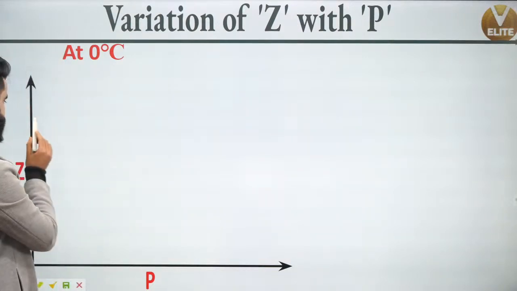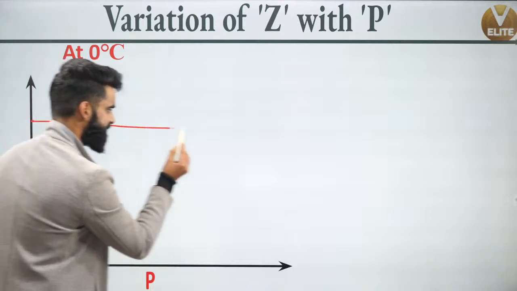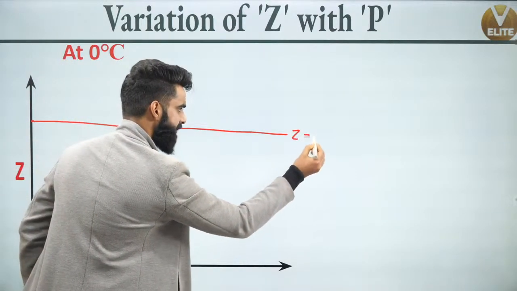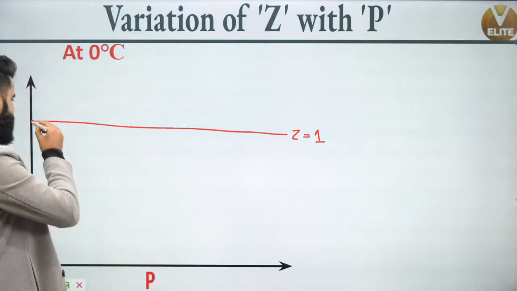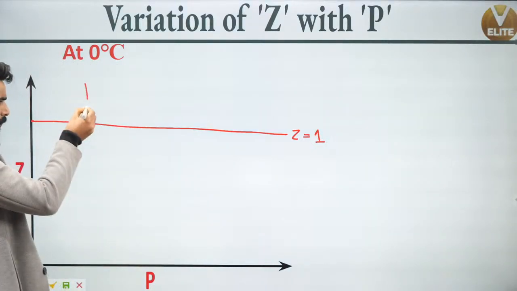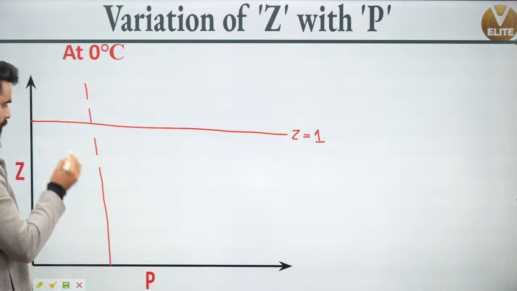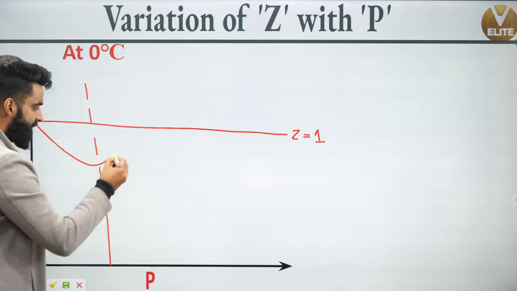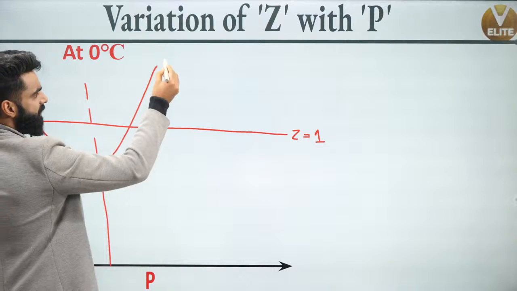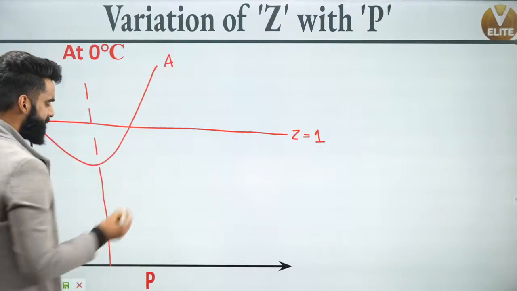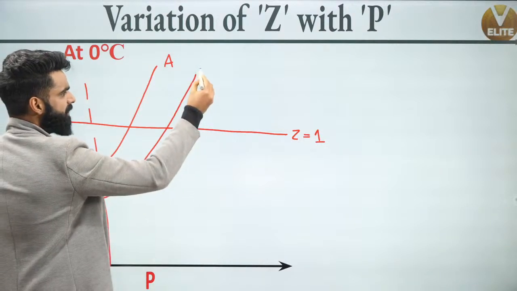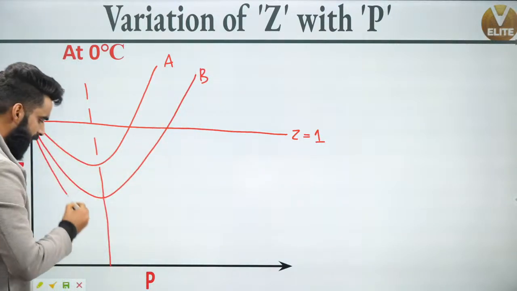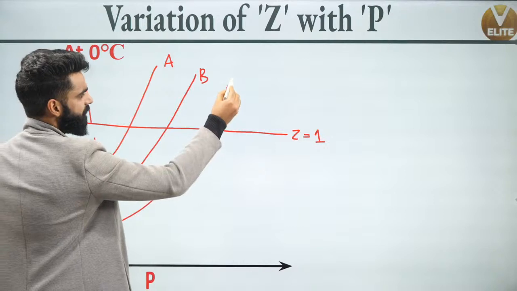Understand properly, okay? Let's say this line represents the Z equal to one line. That means this line represents your ideal gas, right? Let's say I'm drawing one line over here. Let's say this is the curve for a real gas A. Let's say this is the curve for a real gas B. Let's say this is the curve for a real gas C, right?